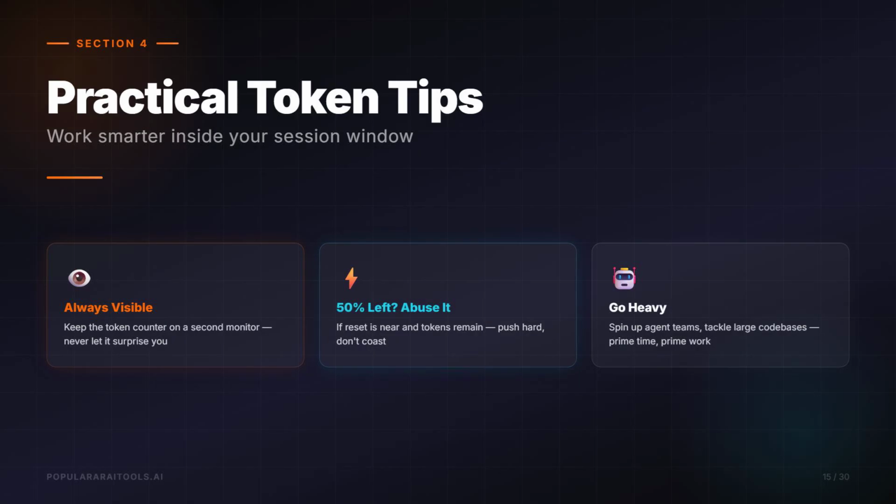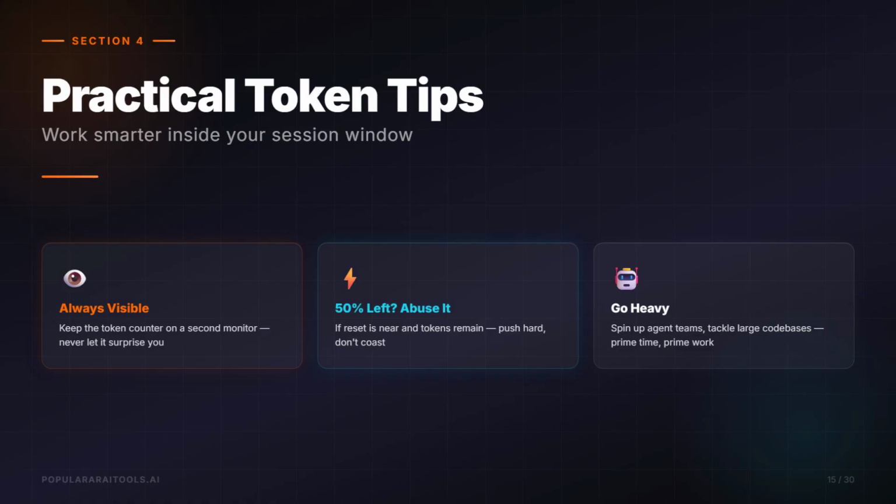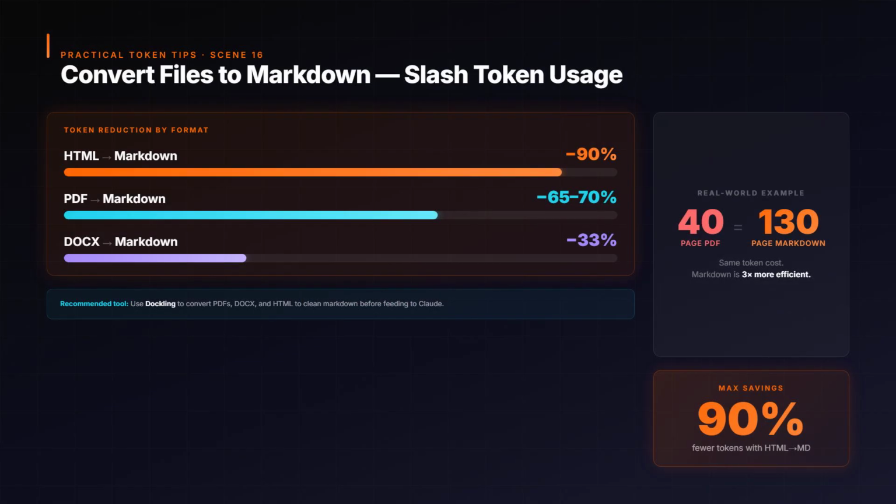So, practical tips. Watch your session limit constantly. Second monitor, always visible. And be strategic. If you've got 50% left and the window resets in an hour, abuse it. Spin up agent teams. Throw heavy work at it. Don't waste prime time. Convert everything to markdown.